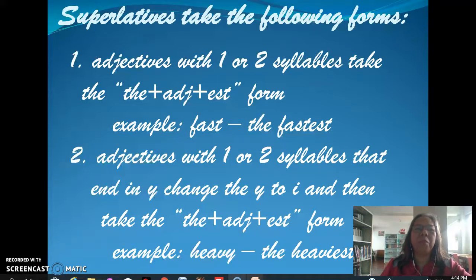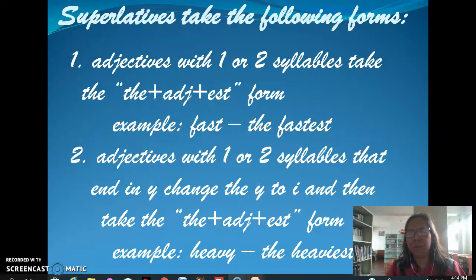In forming superlatives from the different adjectives that we use to describe nouns, we will try to obey certain rules. Okay, let's go through each one of them. First, it says here that for adjectives with 1 or 2 syllables, we have to take the plus the adjective plus the est form of the adjective.